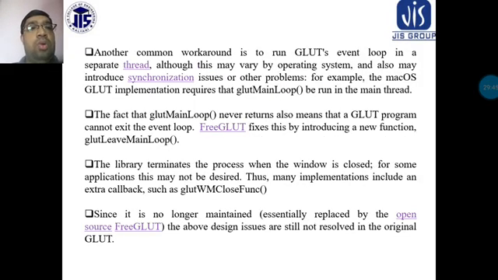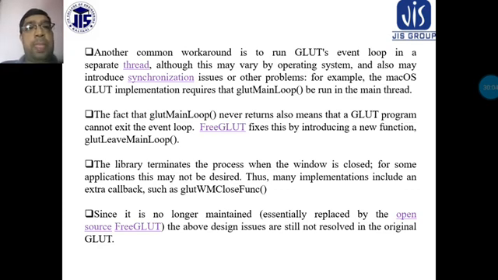Another common workaround is to run the GLUT event loop in a separate thread, although this may vary by operating system and may introduce synchronization issues or other problems.